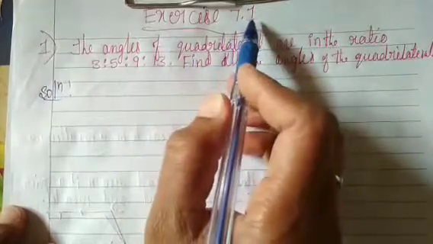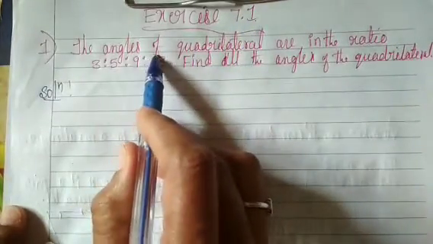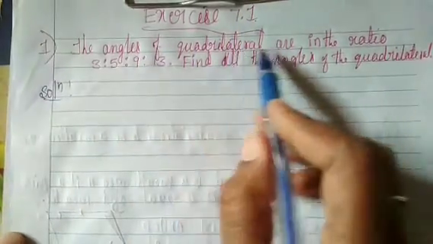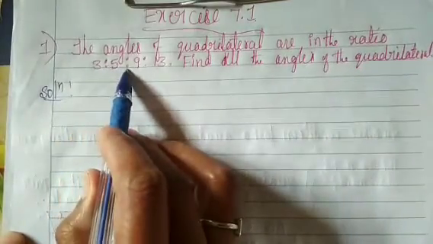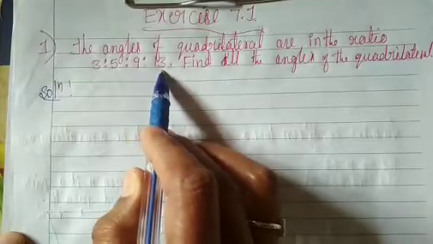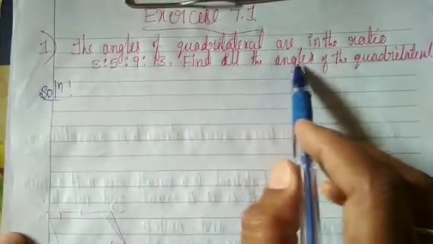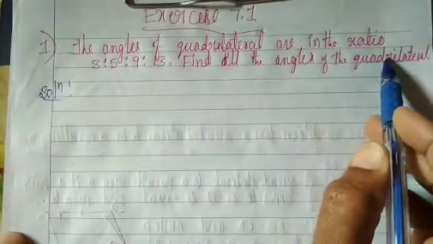Exercise 7.1. The angles of a quadrilateral are in the ratio 3:5:9:13. Find all the angles of the quadrilateral.